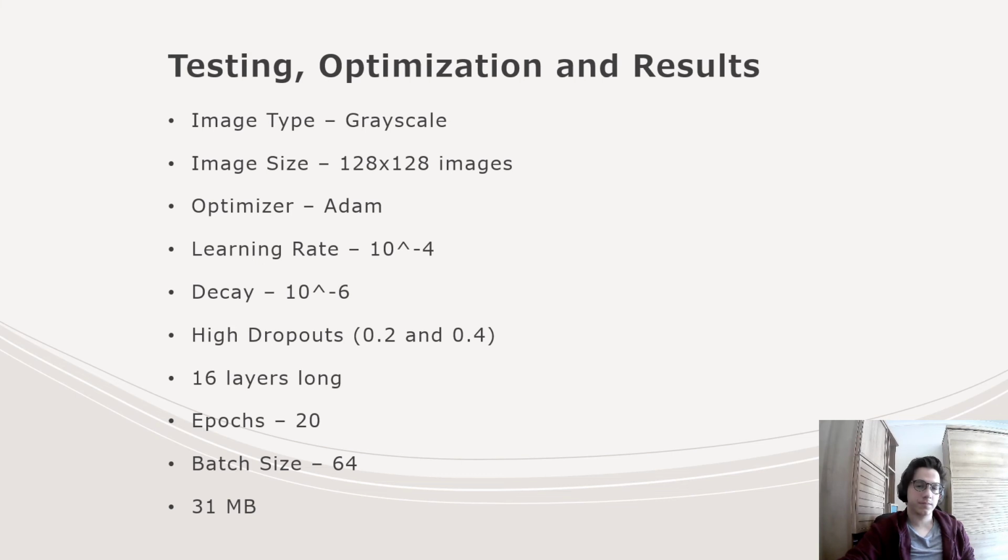Also, since the model is going to be implemented into a website, it needed to have a small size. For this reason, we used very high dropout rates, such as 0.2 and 0.4. Also, I trained this model with the aforementioned dataset with 20 epochs and 64 batch sizes. With these hyperparameters, the model is only 31 megabytes and it's quite precise. Other than the 12 layers, it's now 16 layers. So we made the model longer.